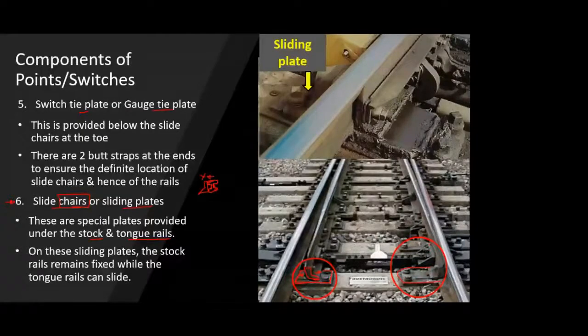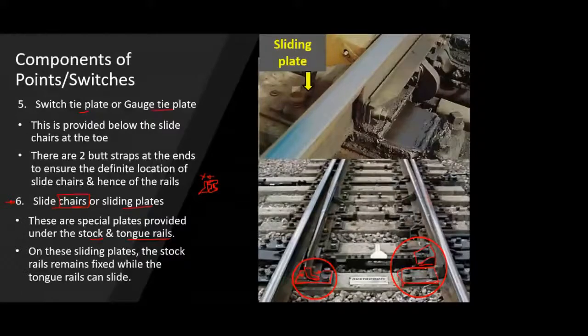Now here you can see this component. This is a chair, but this chair is just to resist the lateral forces. This is the chair from the fastenings that we had studied in the first unit. And this chair or plate that I am talking about is nothing but the component on which your tongue rail will slide.